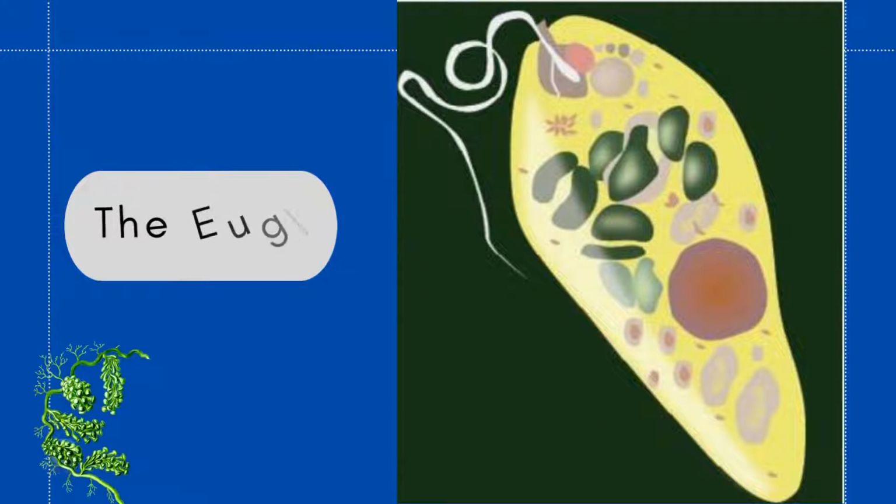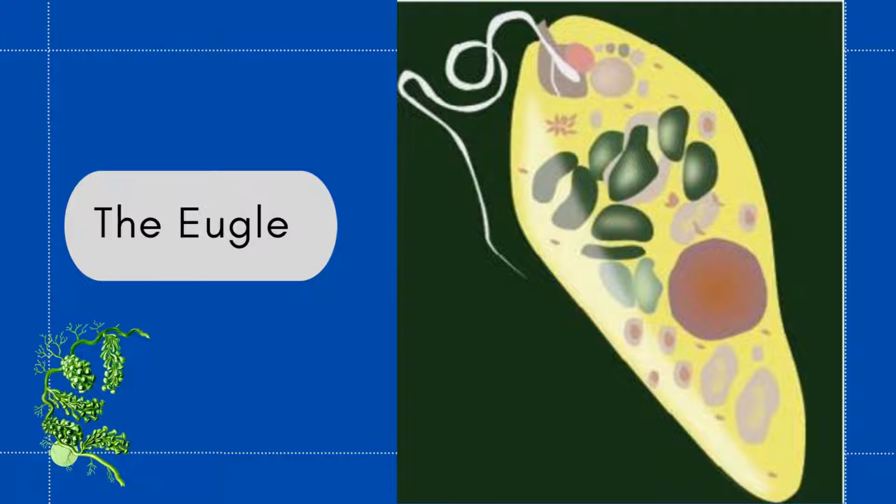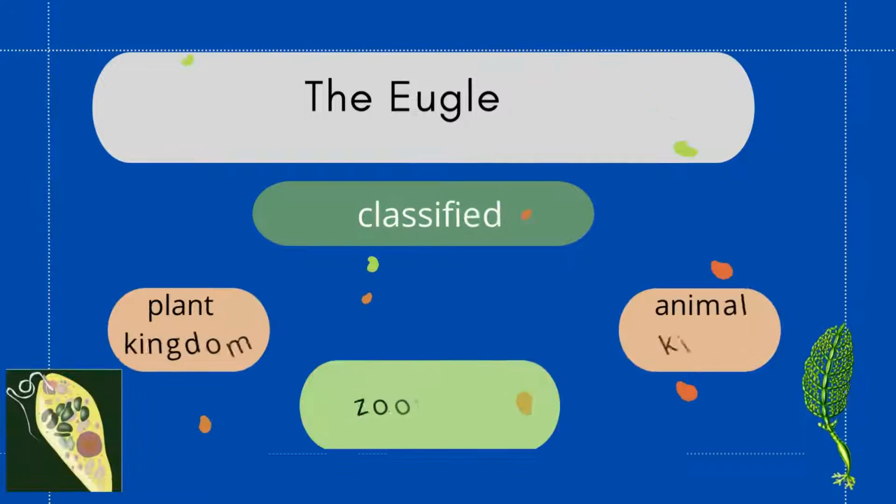With that, we have completed our topic. In today's topic, we have discussed algae. Algae are photosynthetic, the difference between algae and plant, photosynthetic pigments of algae, forms of algae, habitat of algae, and the examples of algae. The first example was euglena.